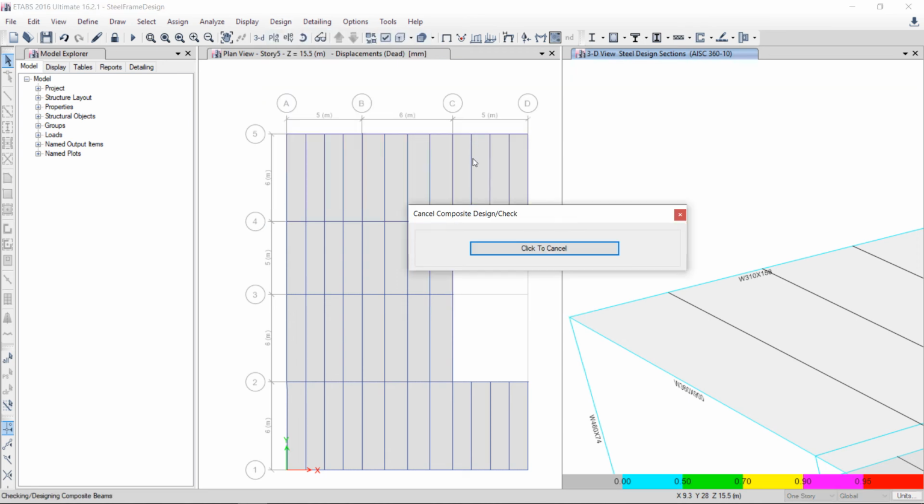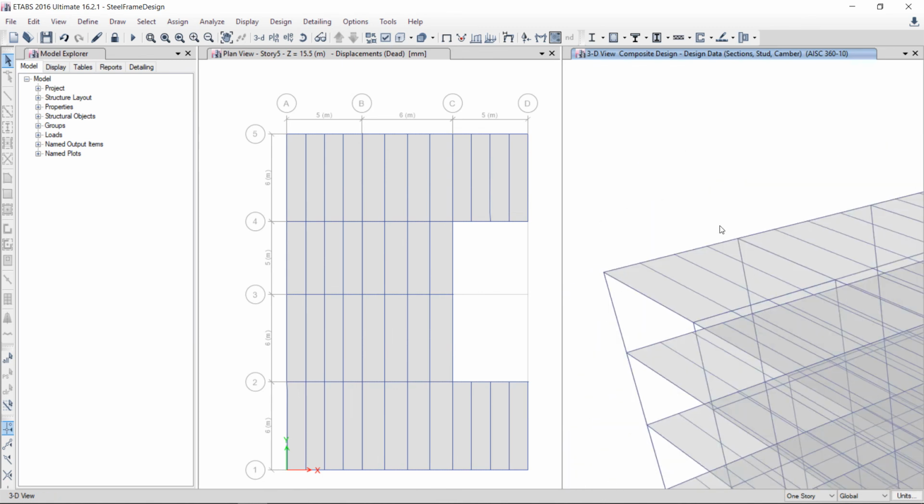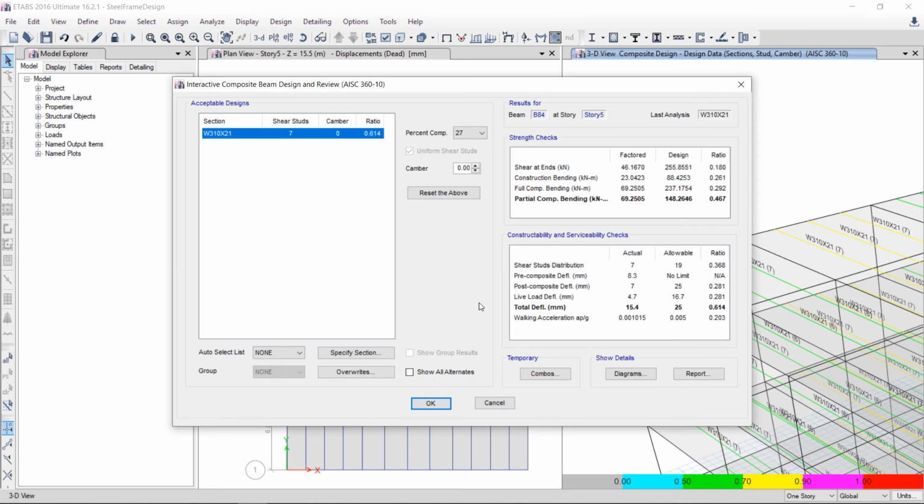Okay, so now I will show the composite design. Again run the composite design. Here you can also see the detail of composite beam design. Right click. Here is the information. Here are the strength checks. Here are the constructability and serviceability checks, meaning deflection checks. Here are the shear studs you need for the connection to the deck slab. If you want the percentage composite action developed between the steel beam and the deck slab, then you can see how many shear studs you will provide.